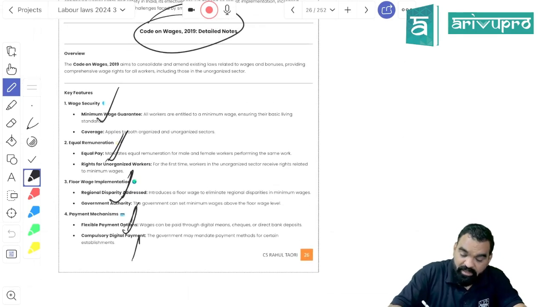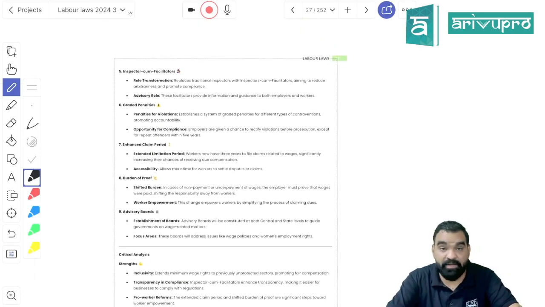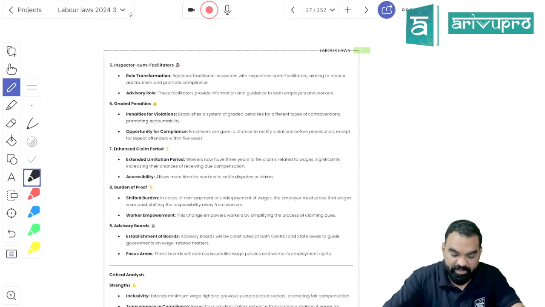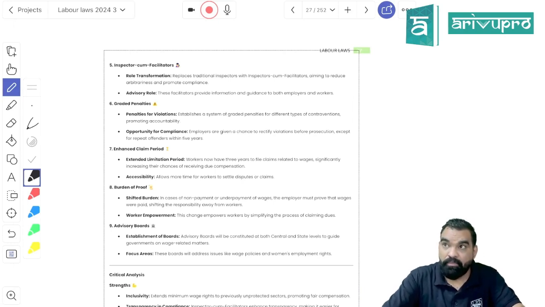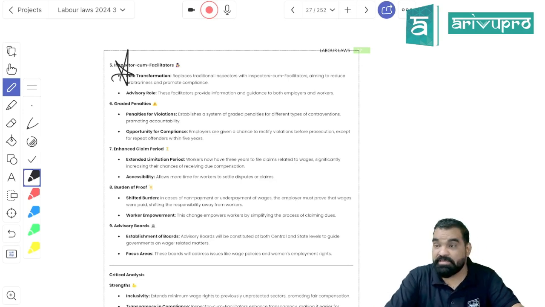Now the second thing that would be mandated under this act: wages cannot be paid in cash, they have to be paid digitally. That would be the second amendment brought by the wage code. Now the inspector cannot act in an autocratic way.